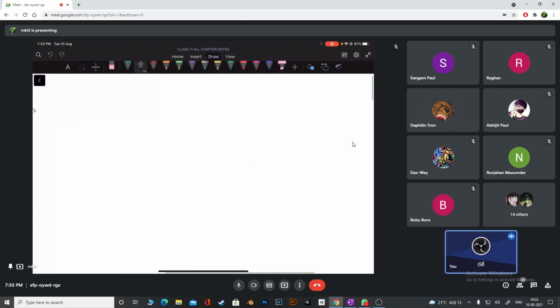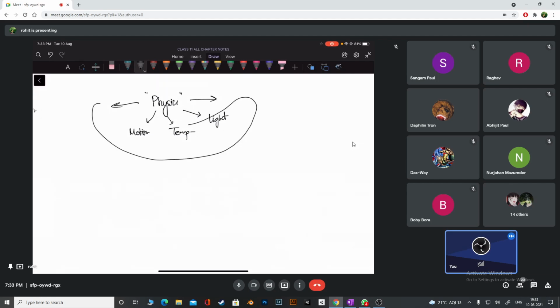I told you, this is the first thing, it's the most basic thing. In the entire physics, we have different branches. We study motion, we study temperature or thermodynamics, we study about light. I told you we study many different things in physics. So we are talking about all the branches of physics.